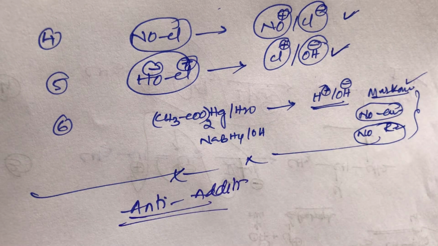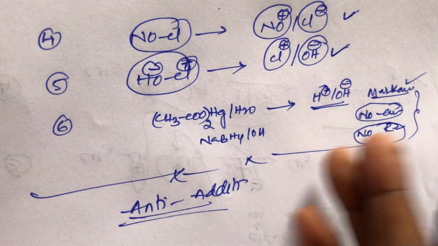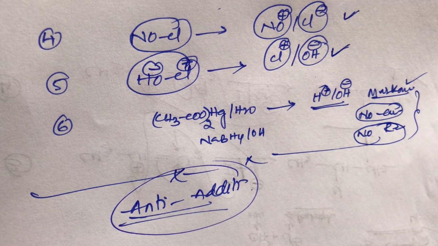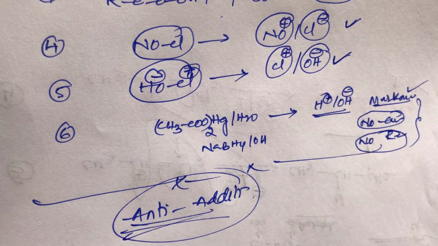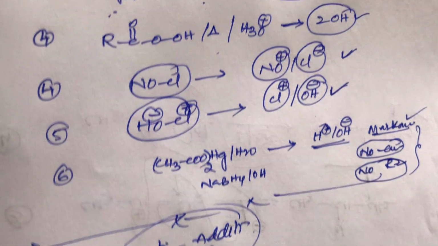It is very important, students. Anti-addition means the two reagents, the electrophile and the nucleophile, will attack on opposite sides, opposite to each other. So this is the simple trick for anti-addition key points, and you remember.